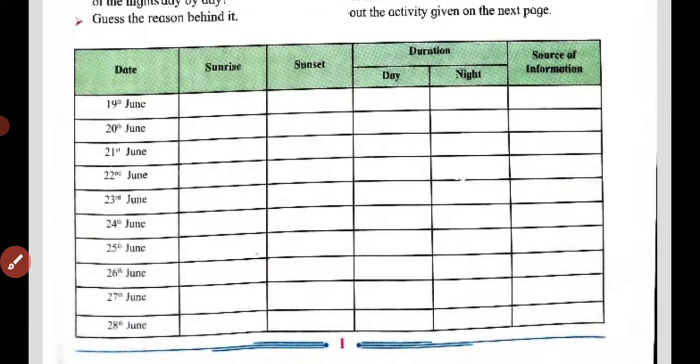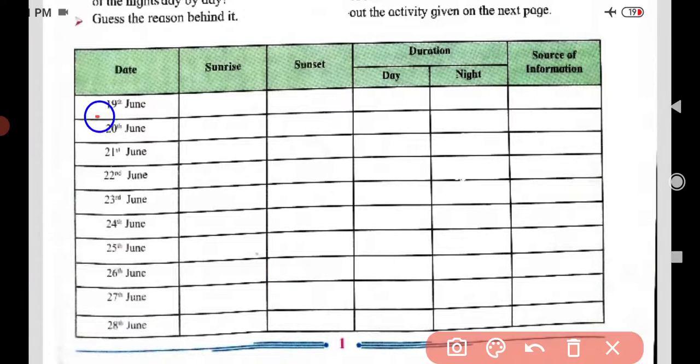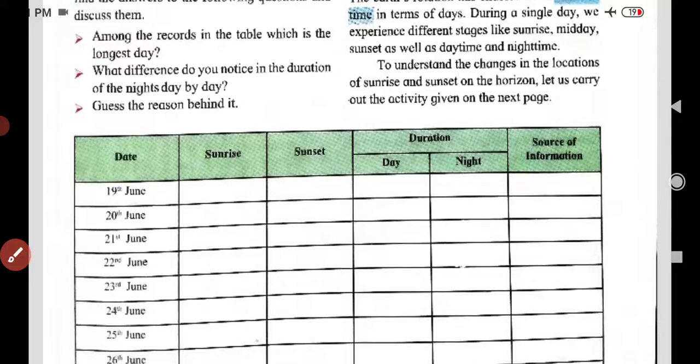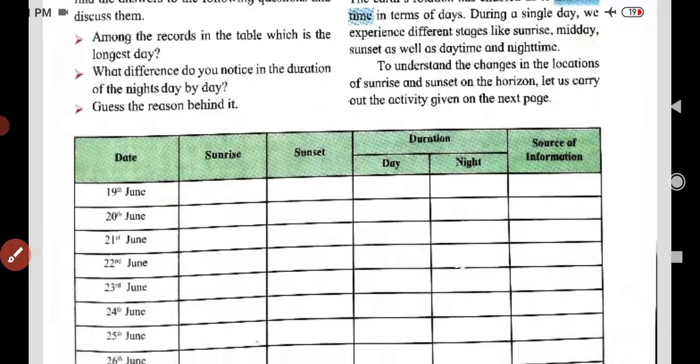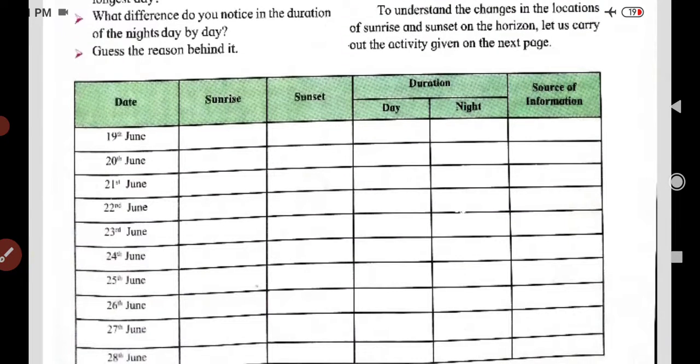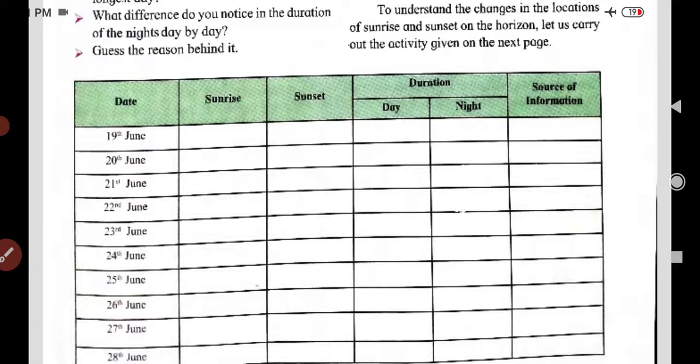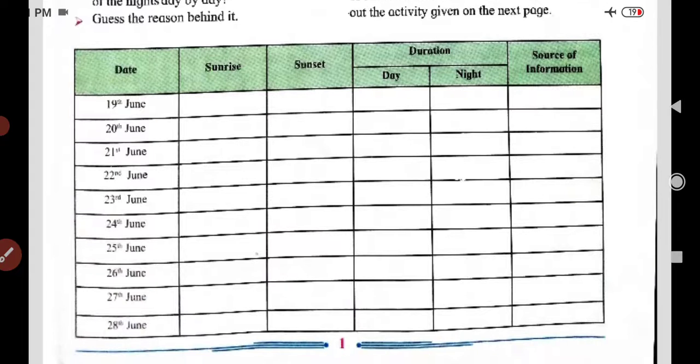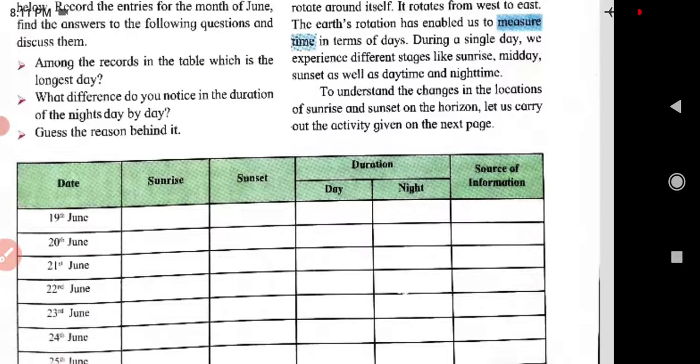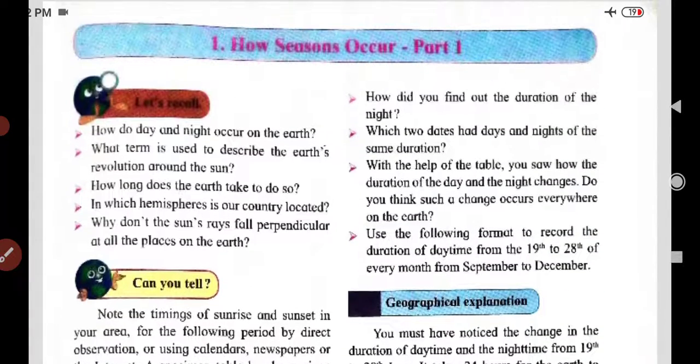19th June they have given, 20th June, 21st June, 22nd, 23rd, 24th, 25th, 26th, 27th, 28th. These are the dates they have given, and we are going to write the timing of sunrise and sunset. Now guess the reason behind it. Here we are going to find out the differences between the timings, and we have to guess why it happens.